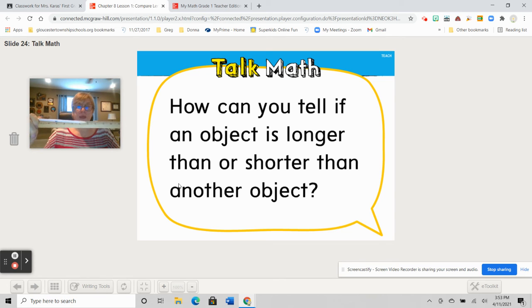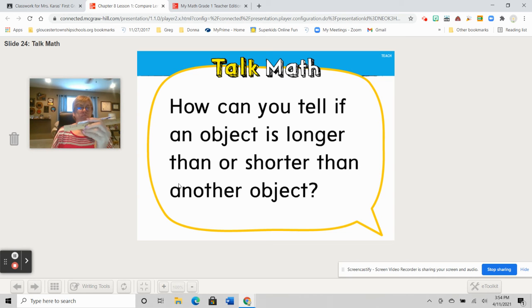I also know that the ruler is longer than the pencil. How do I know? Because when the pencil stops, the ruler keeps going, okay? And like I said, the one thing I always like to make sure I can compare, because if I put it here, I'm not comparing.